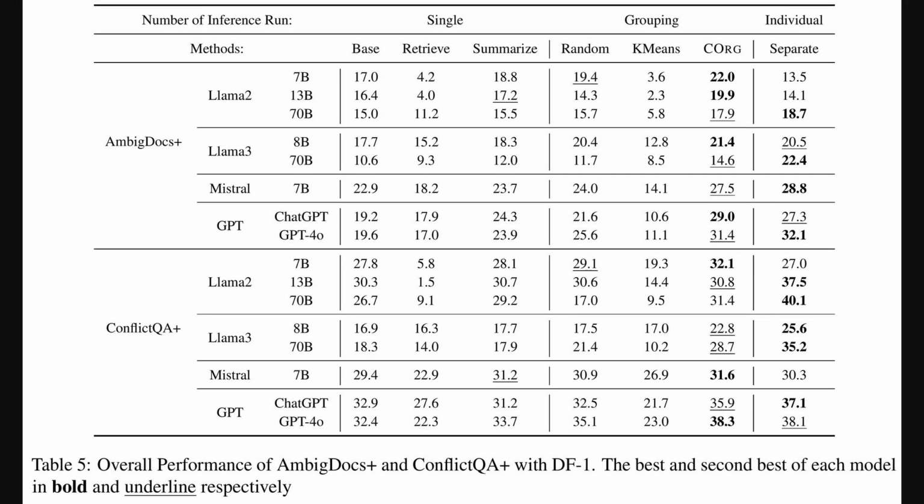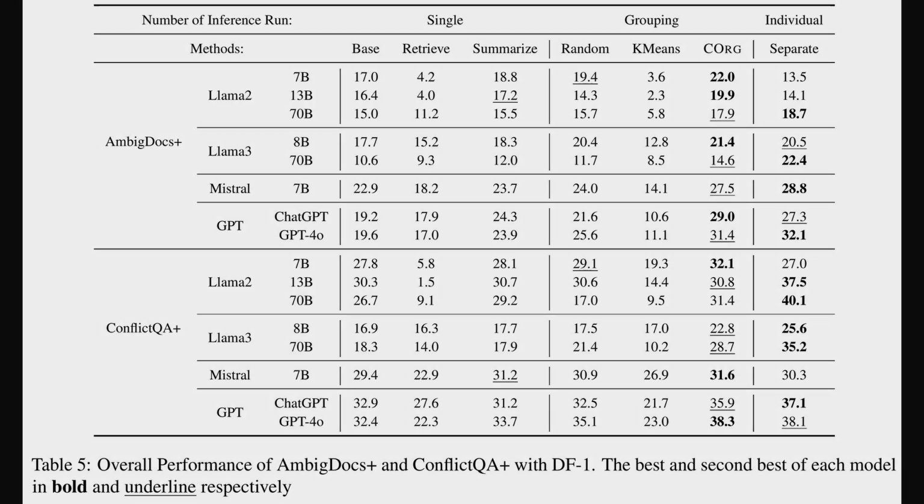So moving from that efficiency plot, this table gives us a detailed look at the actual performance scores. We are seeing results for different language models, like Llama 2, Llama 3, and various GPT models, tested on datasets called AmbigDocs Plus and Conflict QA Plus. These datasets are specifically designed with those tricky, mixed-up contexts, across various context handling methods including k-means, which is a clustering algorithm to group contexts. Context Organizer consistently shows strong results, often in bold as the best, or underlined as second best, particularly excelling among the grouping strategies.